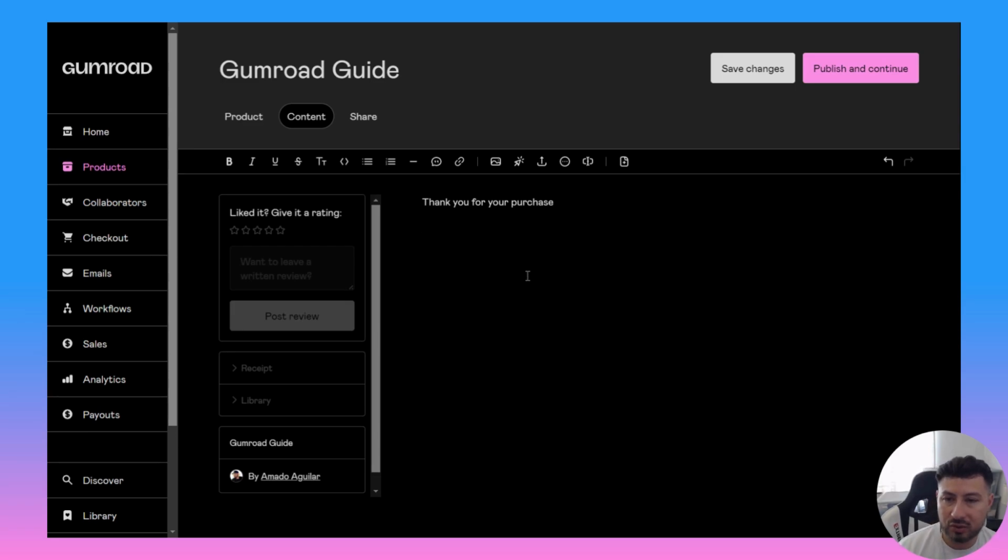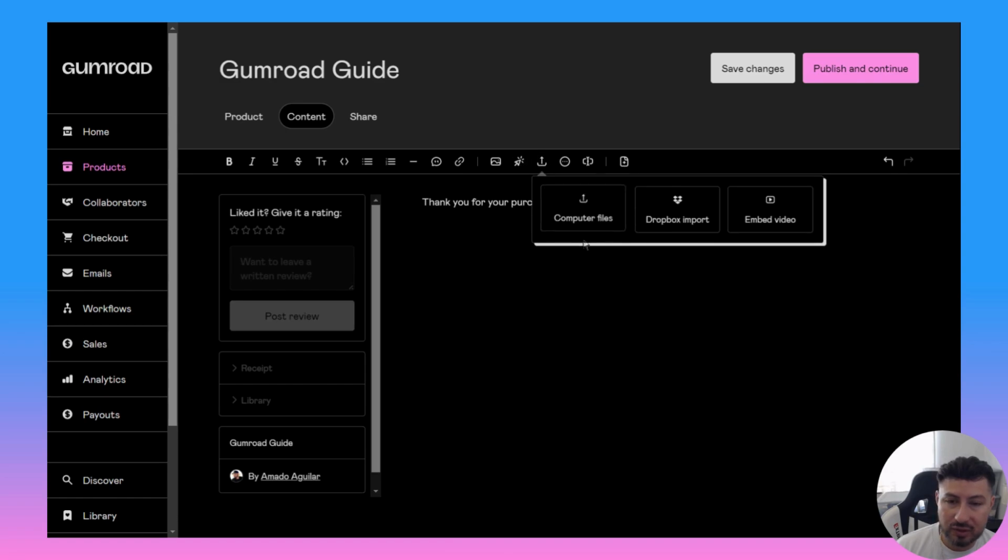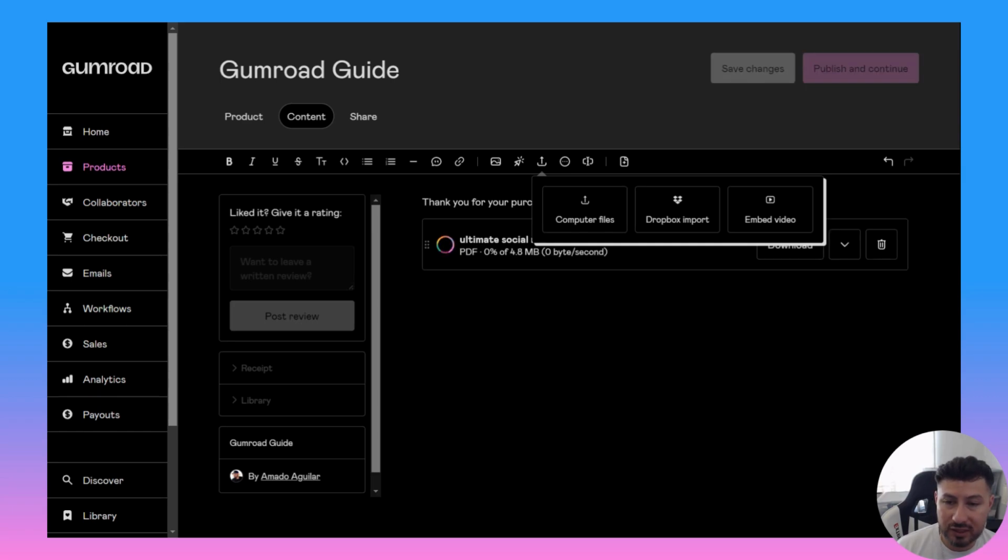And then we can also include other things. If you want to format some text right here for an elaborated thank you page, you can. If you want to add images, links, buttons, you could also link files. So for example, if you're sending a PDF file, we could just link it right here.